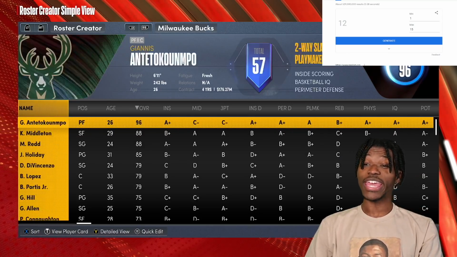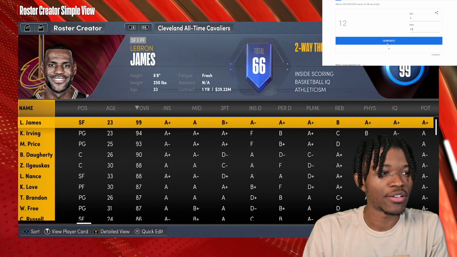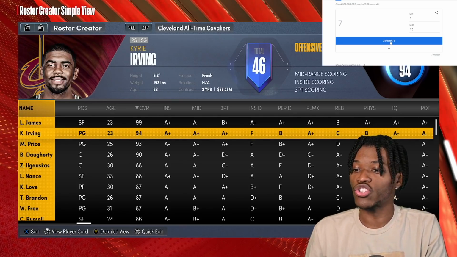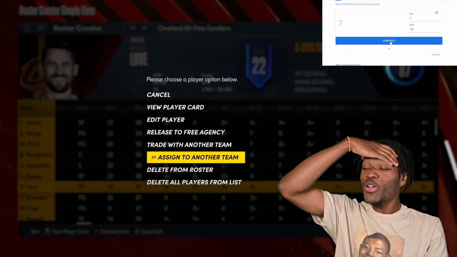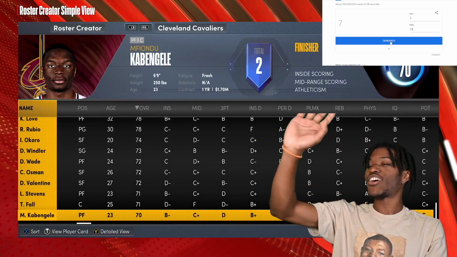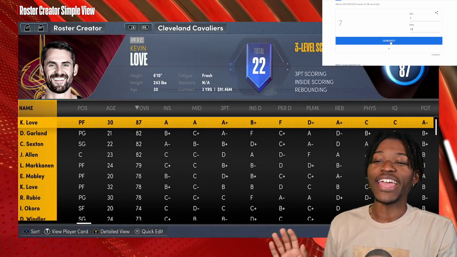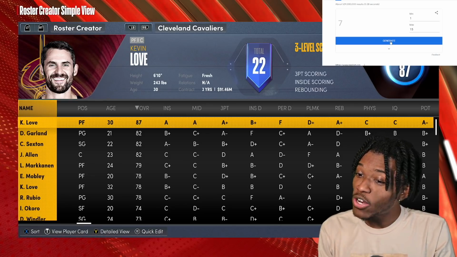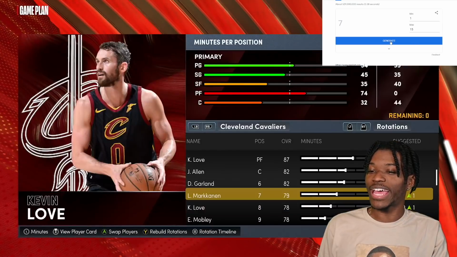You know which one the Cavs fans want. I understand. Who are they going to get? Spin it. 7. 1, 2, 3, 4, 5, 6, 7. Two in a row where you get the actual same player. The chances of that are definitely low. I'm not a mathematician, not a scientist or statistician, but I know the chances of ending up with your same Kevin Love. This Kevin Love in real life ain't that guy no more.